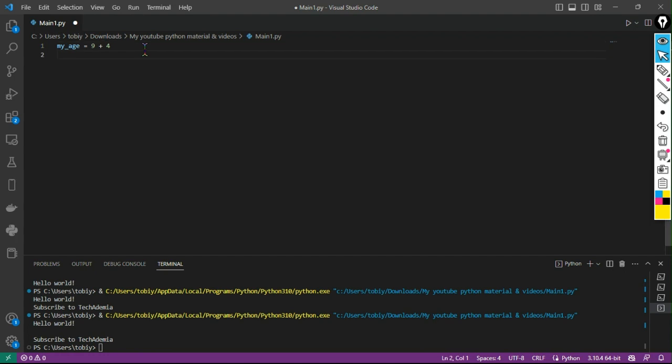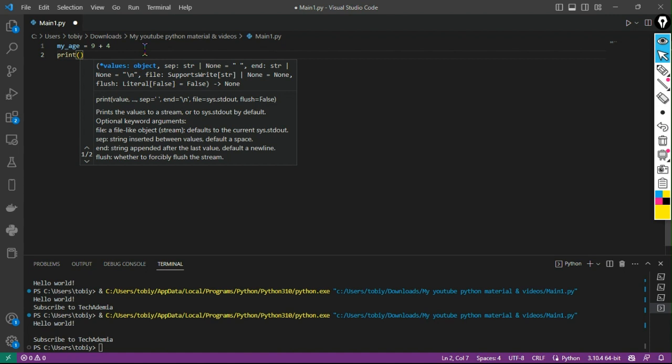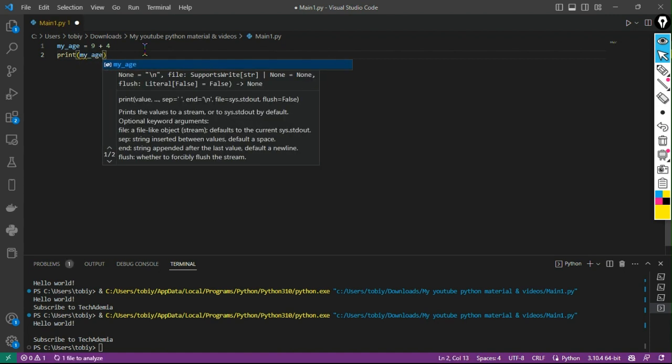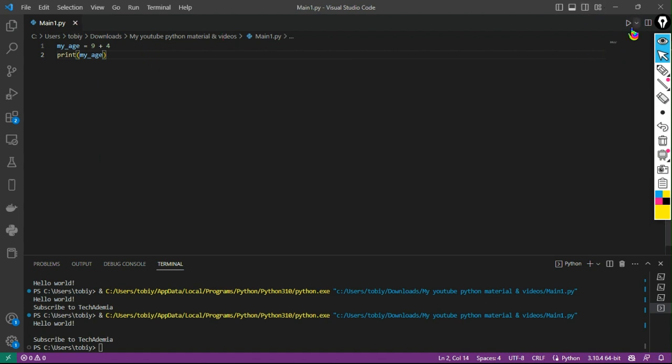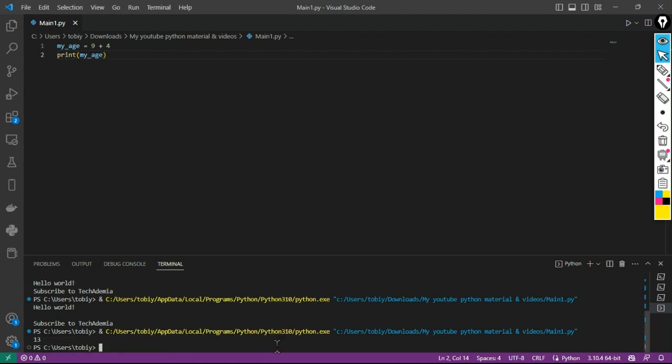I want it to print my age. So I'm going to say print my age. And now just watch what is going to happen. It printed my age. Okay, 9 plus 4 is 13. So I'm going to print my age.